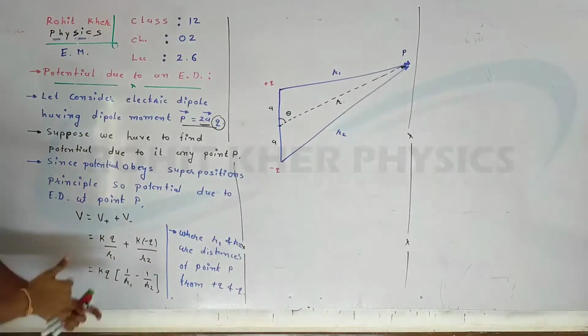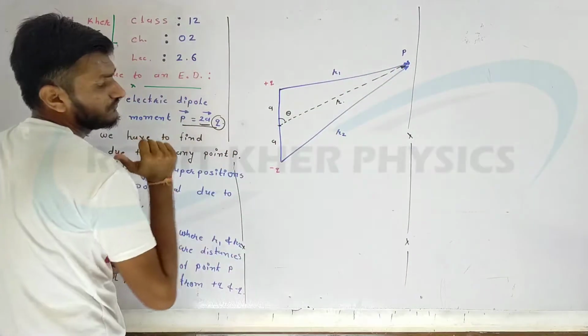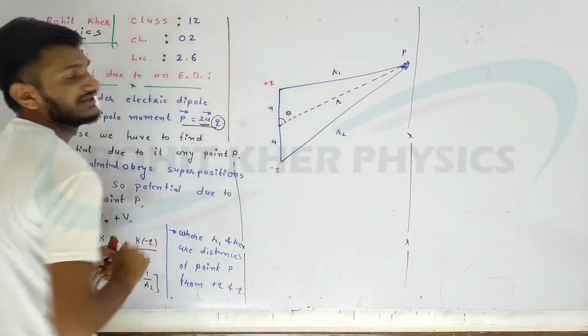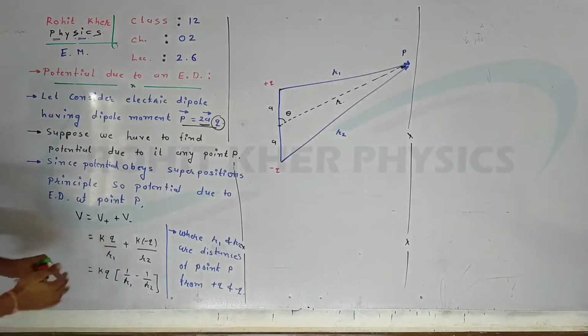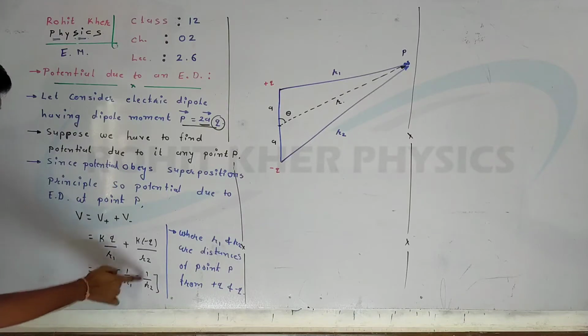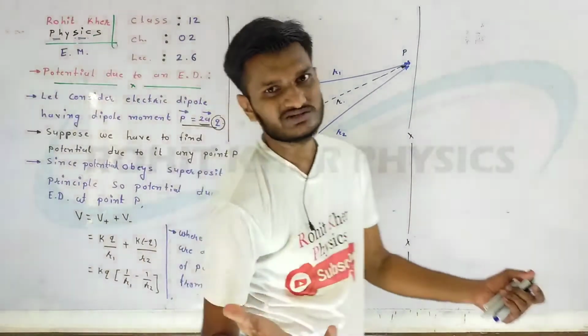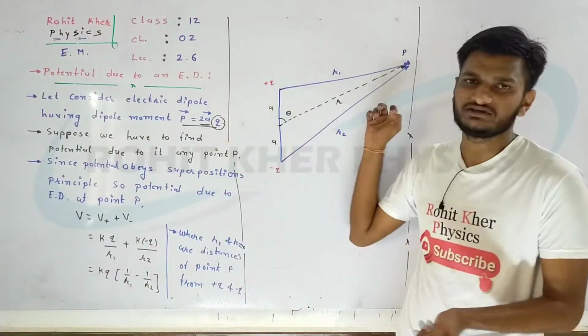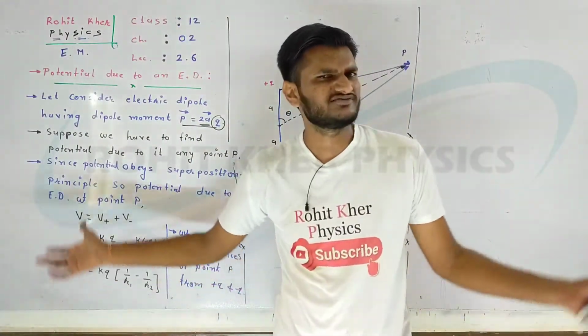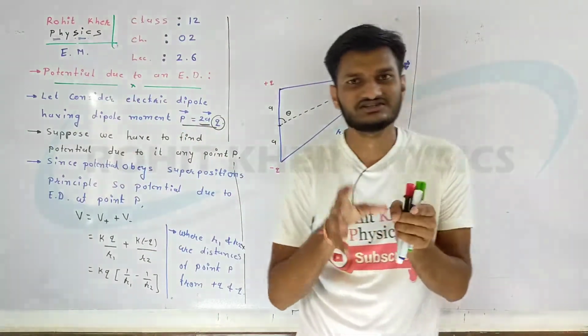Now this r1 and r2 are nothing but the distances of point P from plus Q and from minus Q respectively. So let's take kQ common, and what will remain? 1 upon r1 minus 1 upon r2. This is the total potential at point P. We can say, sir, that's the answer, that finishes our theory. Okay, but we are not finished yet.